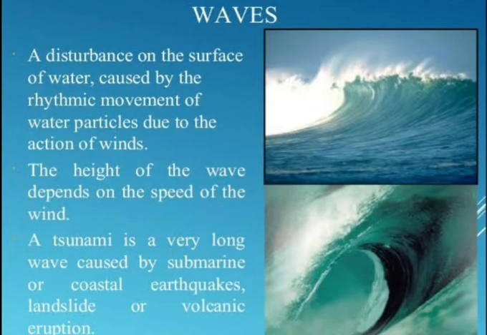So in short we can say that when the water on the surface of the ocean rises and falls, they are called waves. जो surface of water आपका rise कर रहा है, fall कर रहा है. The height of the wave depends on the speed of the wind. Okay, the speed of the wind is the main reason that creates the height of the wave.